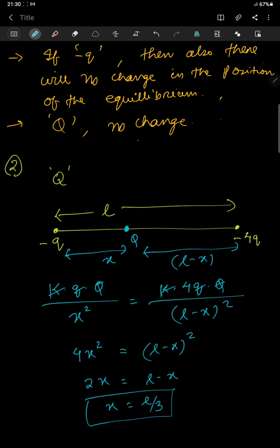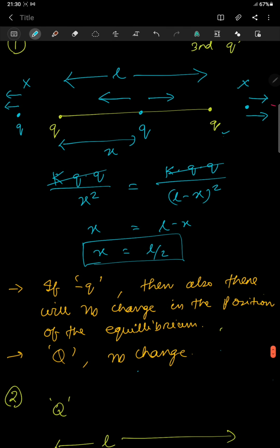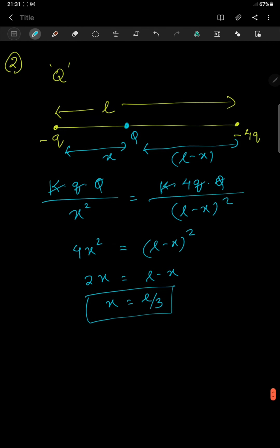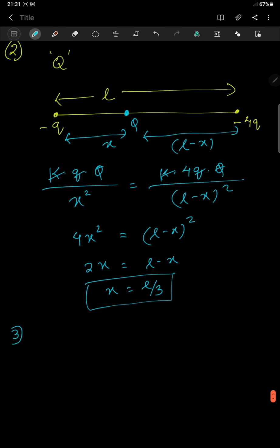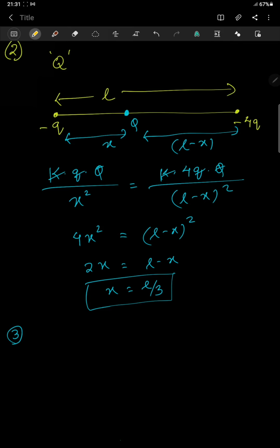That means I have to keep my charge capital Q at a position L by 3 from minus Q, so that the third charge will be in equilibrium. So now we understood, in the first case we have taken both the charges equal in magnitude and sign also. In the second example the magnitudes were different although the signs were same. Let us go to the third question, which is very important. Let us go to the third one, where we will see that the charges are of different sign.